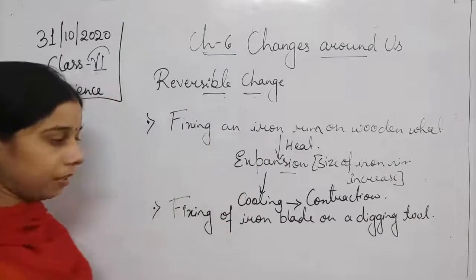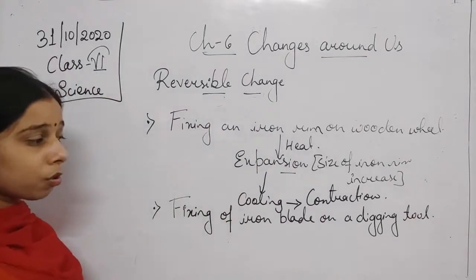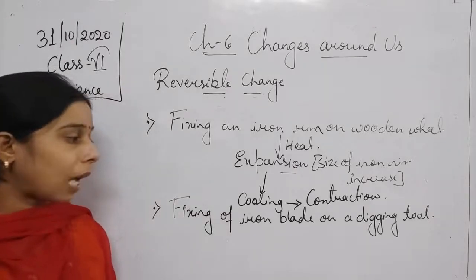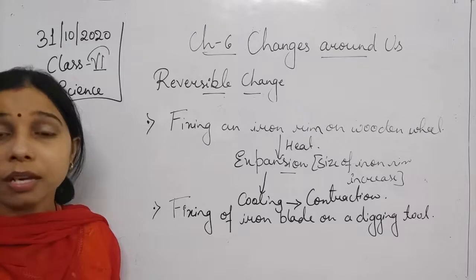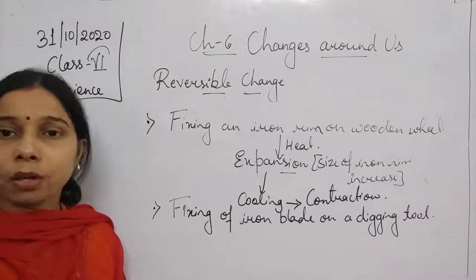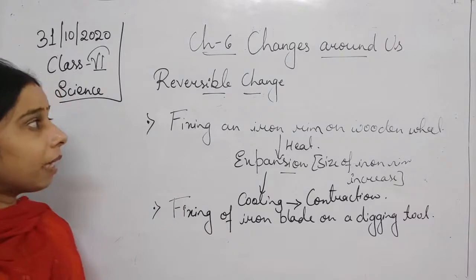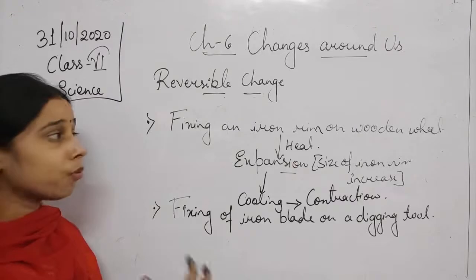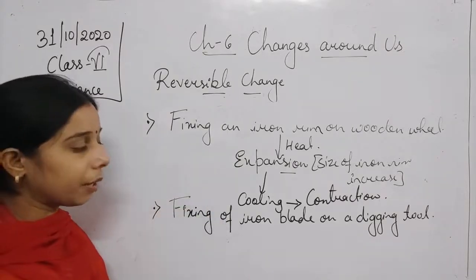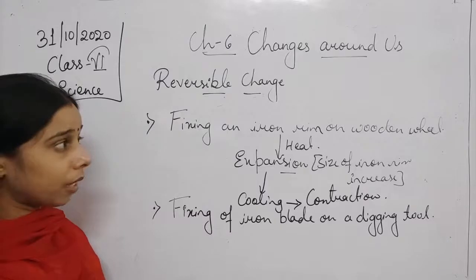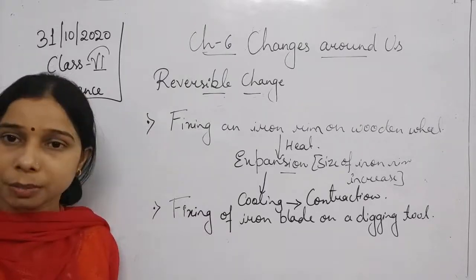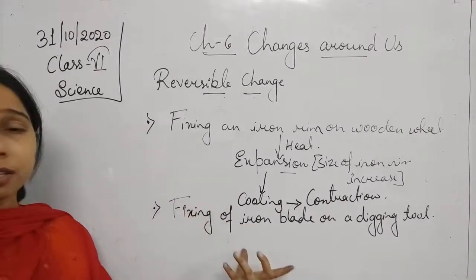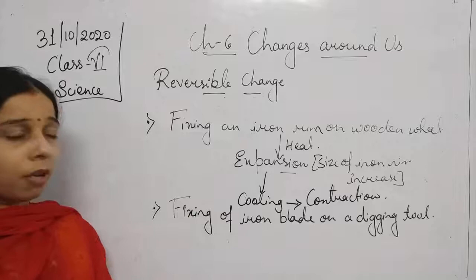Here also, students, we provide a sufficient amount of heat to the iron blade so that it will firmly attach to the spade or digging tool. So you can say that by the process of expansion and contraction, we are able to fix an iron rim or iron blade on a particular object. You can see, students, expansion and contraction is a reversible change. As it is a reversible change, it can be used for many purposes.